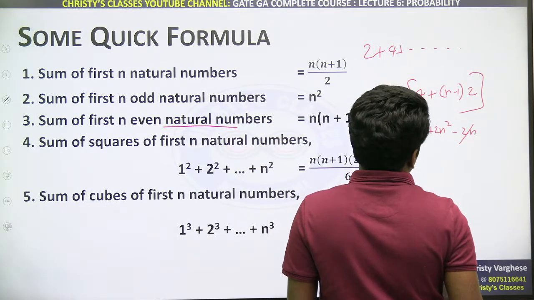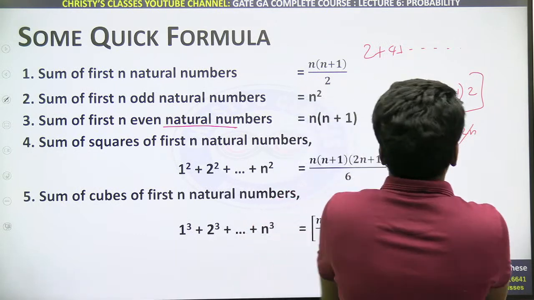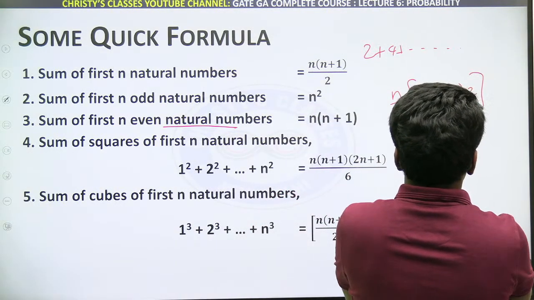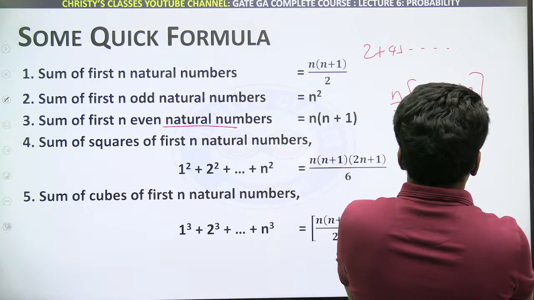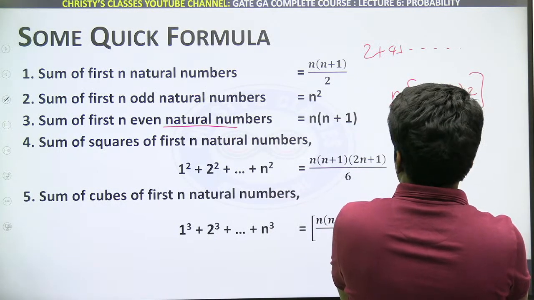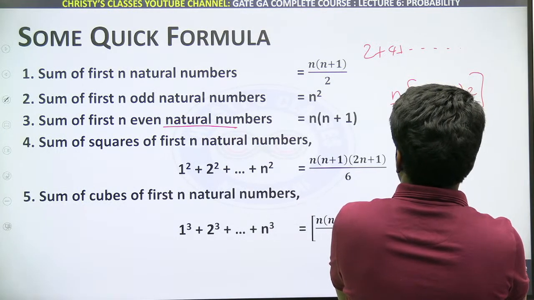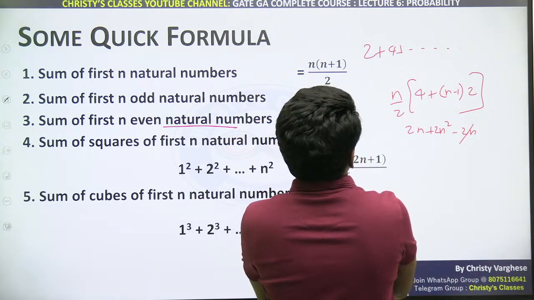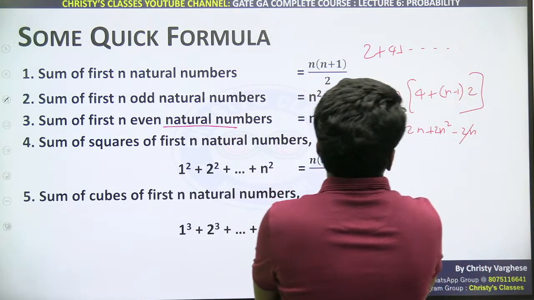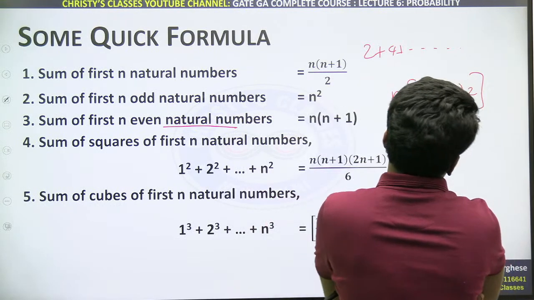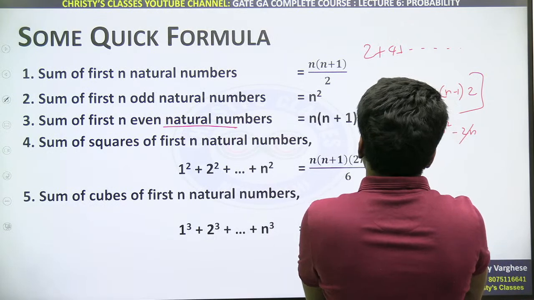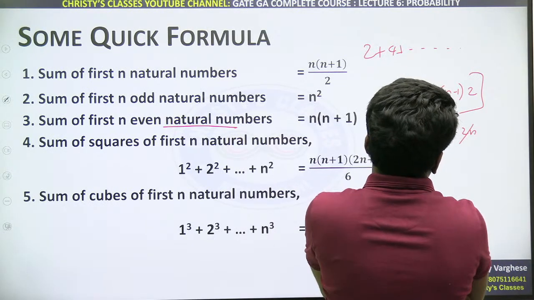Sorry, did I make a mistake? 2n plus 2n square minus 2n.